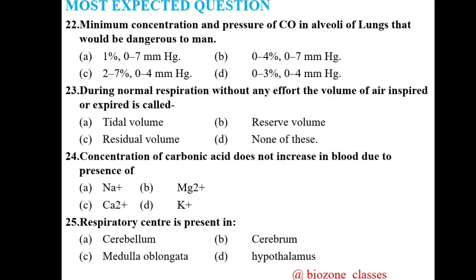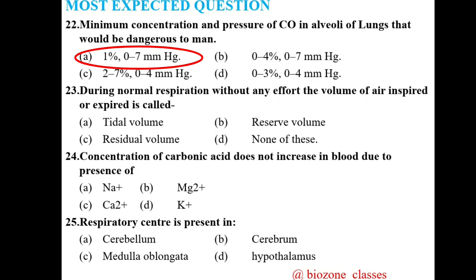Now we come towards question number 22. Minimum concentration and pressure of carbon dioxide in alveoli of lungs that would be dangerous to men. Four options are provided here. Out of these four options, the correct answer is A, that is 1% and 0 to 7 mm Hg.